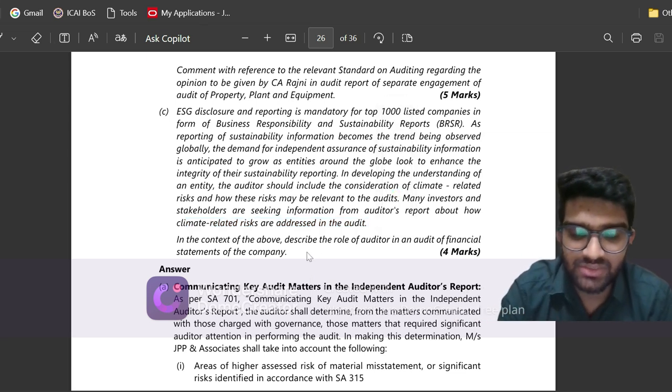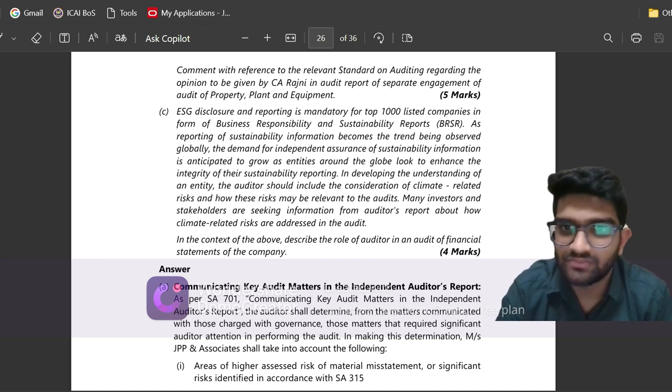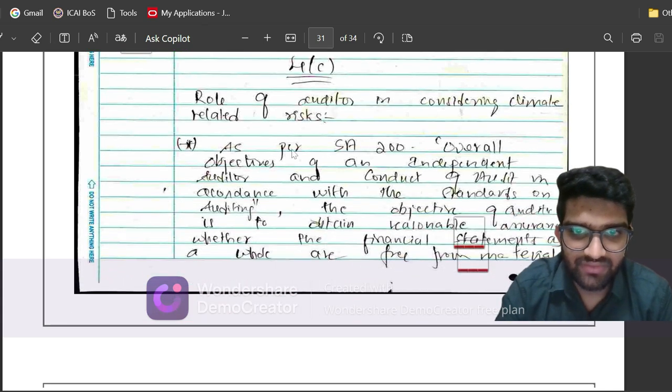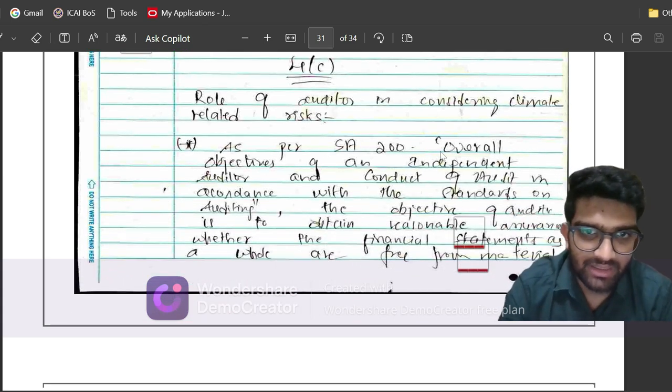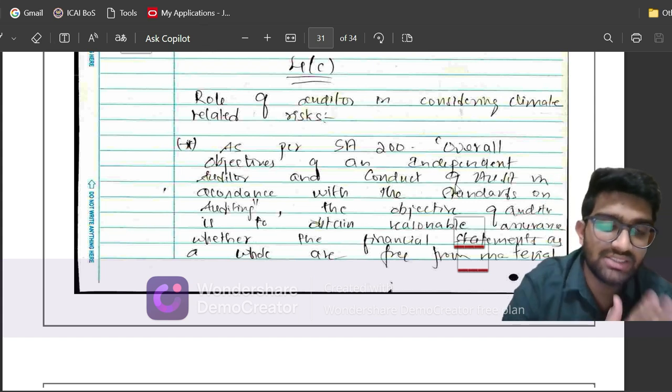So this is the question. This question is from chapter 18, emerging areas, that sustainability ESG chapter. Let us see what I have written. Question 4c. First I have given a reference to SA 200. Now why? The question is regarding the role of the auditor in considering climate related risks.